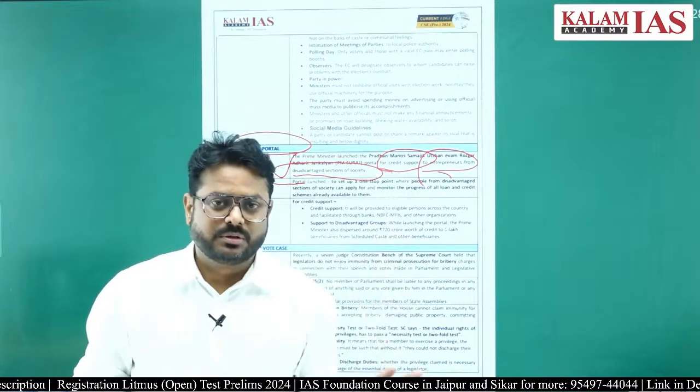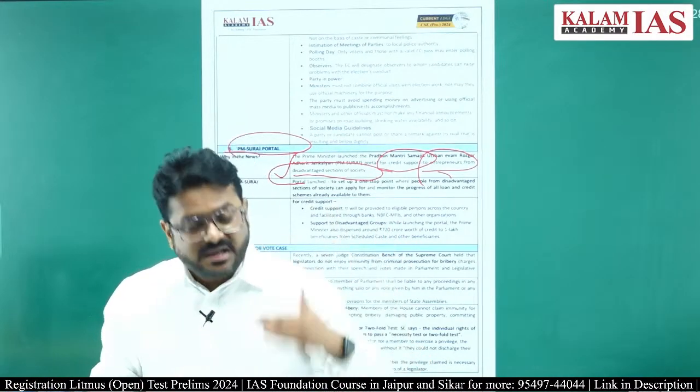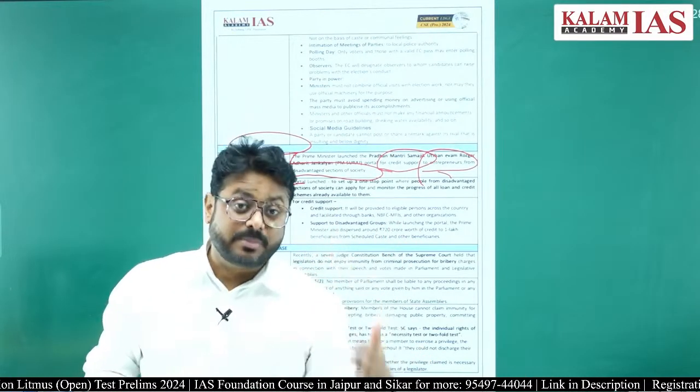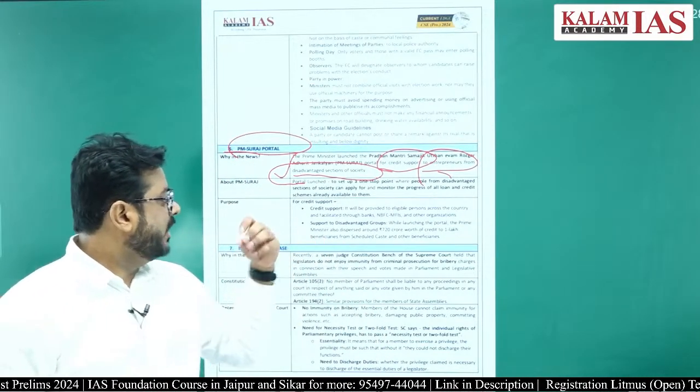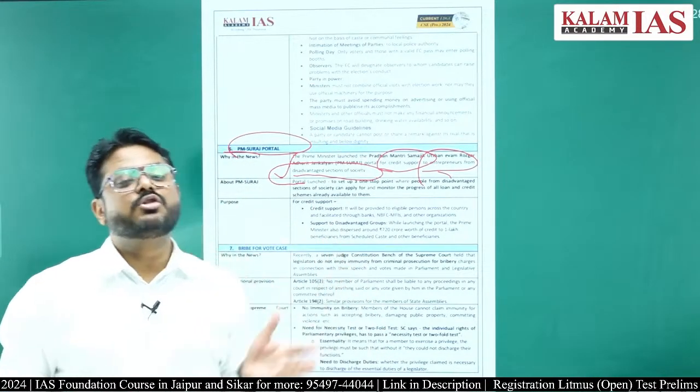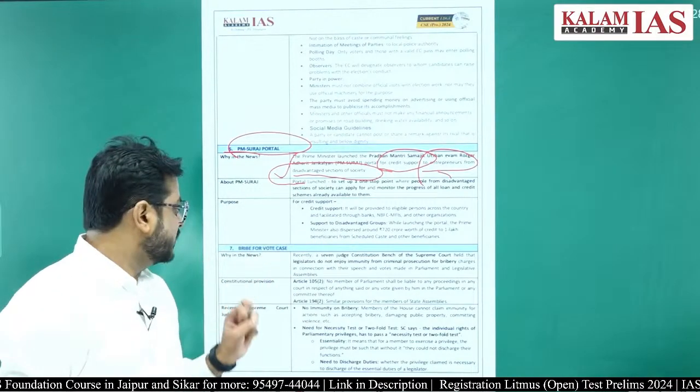Earlier it was allowed. Recently the Supreme Court has given a judgment that bribe for vote will not be allowed. The 7-judge constitutional bench gave this judgment.